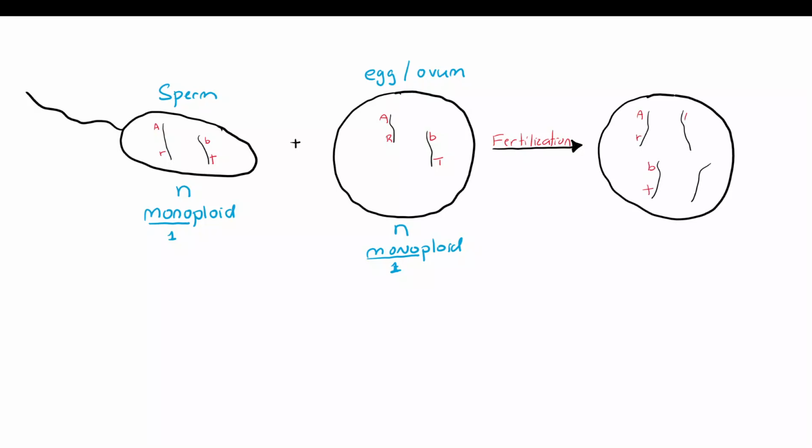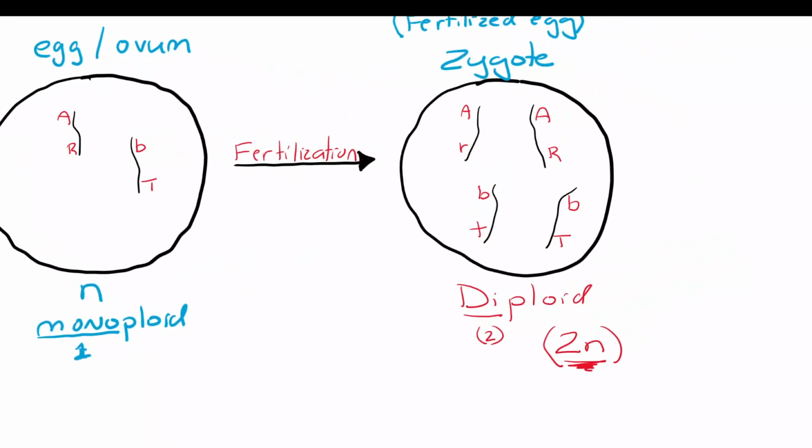And this restores the true amount of chromosomes that should be in this organism. Now you have two chromosomes for gene A and R. This is known as a diploid cell. Di meaning two, and this is represented by 2N. This fertilized egg is referred to as a zygote. This is your very first body cell, your very first somatic cell.